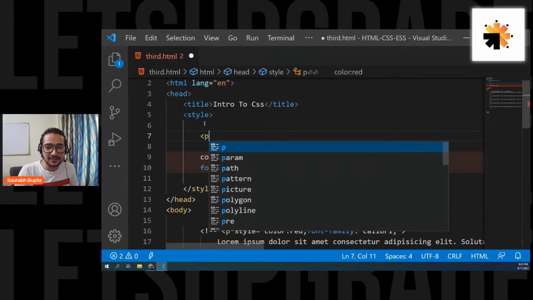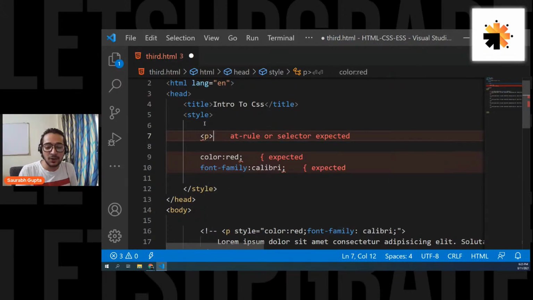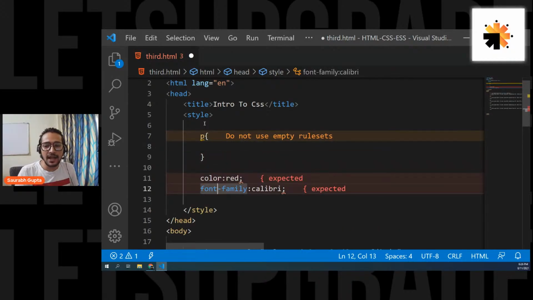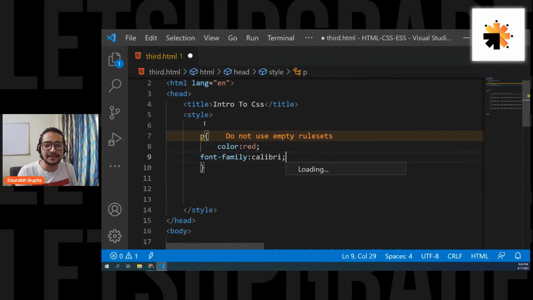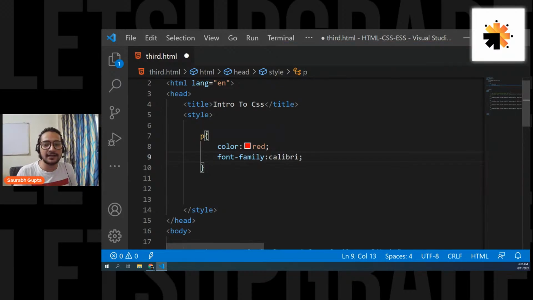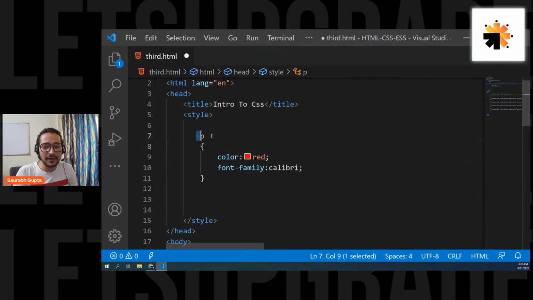Remember, guys, don't write the tag. No, only write the tag name. That is p. Okay, fine. I want to apply CSS on the p tag. Open a block and put all of the CSS that you want to apply on the p tag inside that block. And that is it. That is done. P, then the block of P, and inside that write all the CSS that you want to apply on the P tag.